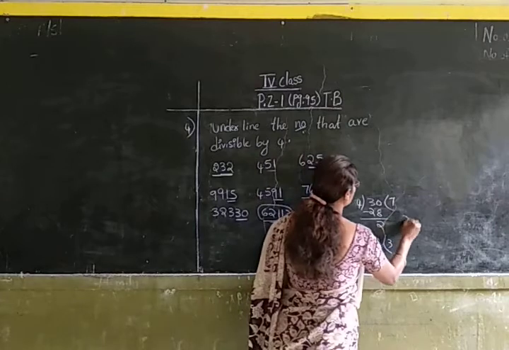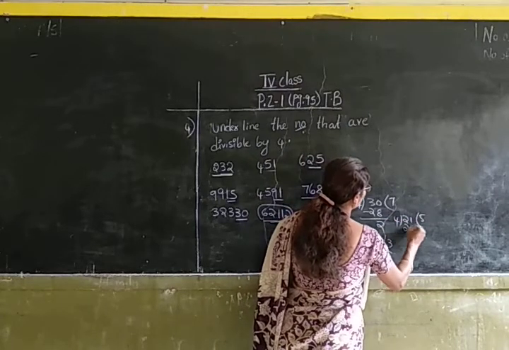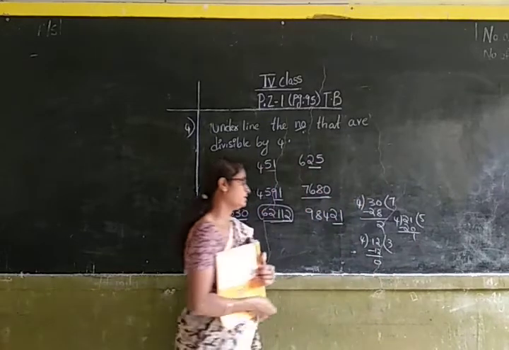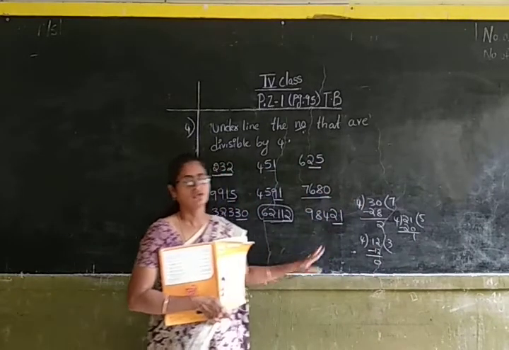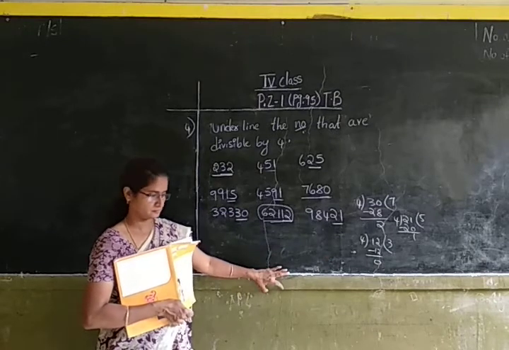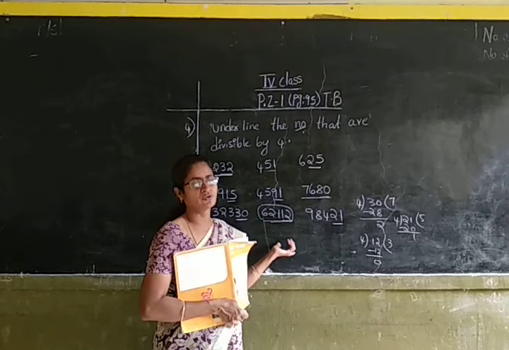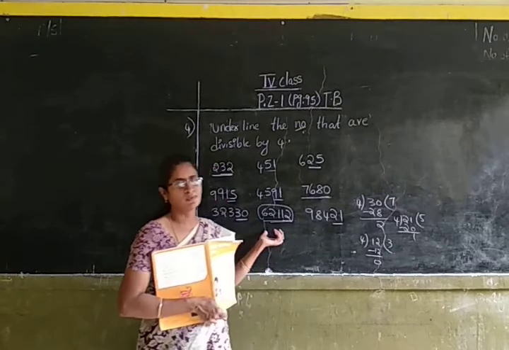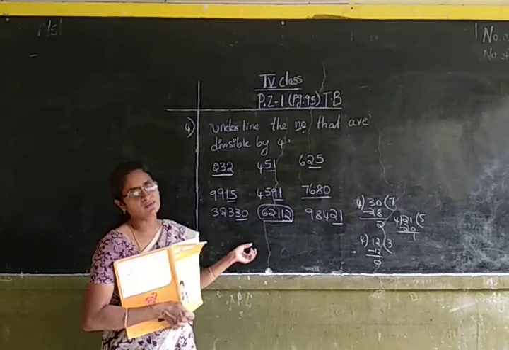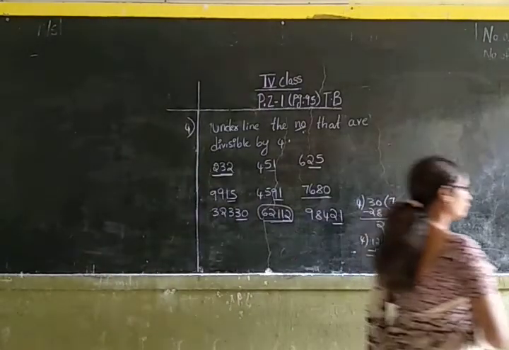Let us check the last number. Let us divide 21 by 4. 4 5s are 20. Here the remainder is 1. So 98,421 is also not divisible by 4. Did you understand, children? For checking whether the number is divisible by 4, we have to divide the last two numbers and check whether it is divisible by 4 or not. If it is divisible by 4, then we can say that the whole number is divisible by 4.